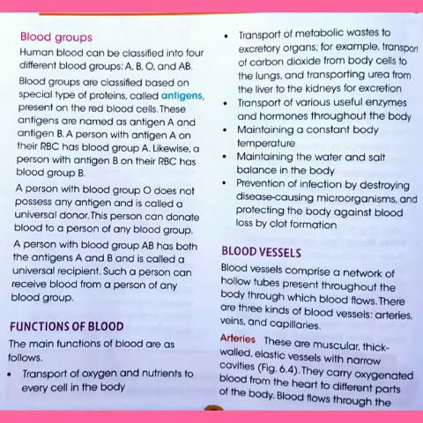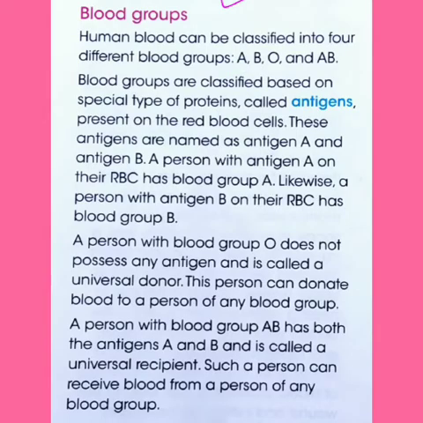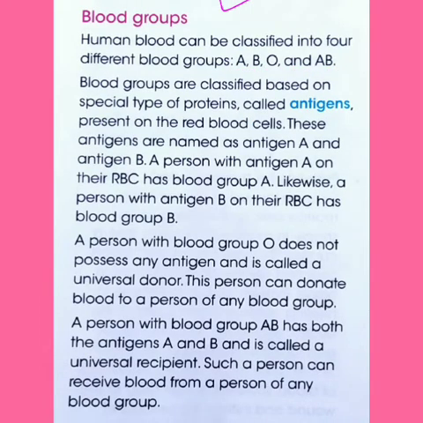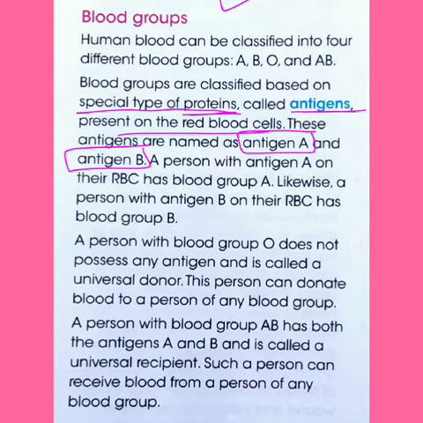Our next topic is blood groups. The human body can be classified into 4 different blood groups. What are they? They are A, B, O and AB. Now the question is, based on what are they classified into such groups? They are classified based on a special type of protein called antigen that is present on the red blood cells. These antigens are actually named antigen A, antigen B.